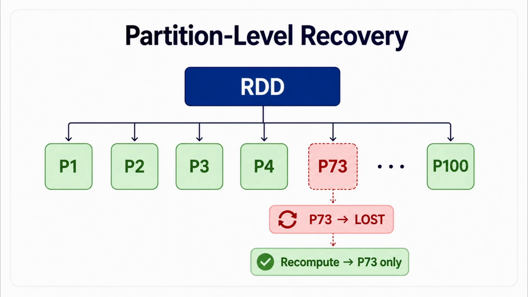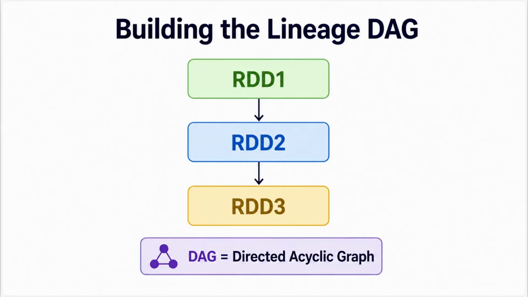Let's see how Spark represents this history. Spark represents these relationships using a graph, the lineage DAG. DAG stands for Directed Acyclic Graph. Don't let the terminology make this complicated. At a basic level, it simply means the graph represents relationships between datasets and the direction in which those relationships flow. So if RDD2 is created from RDD1, we have a relationship from RDD1 to RDD2. And if RDD3 is created from RDD2, we have another relationship, from RDD2 to RDD3.